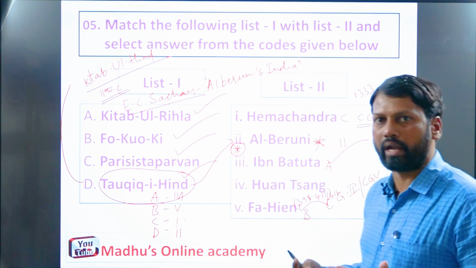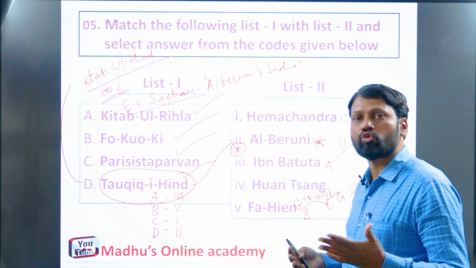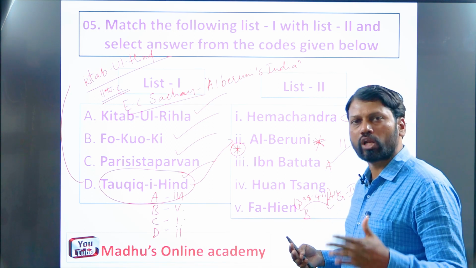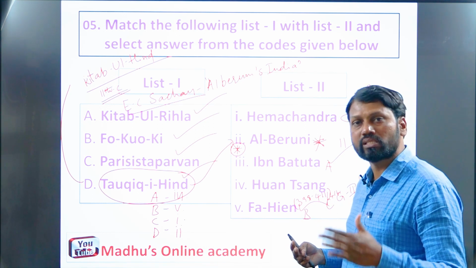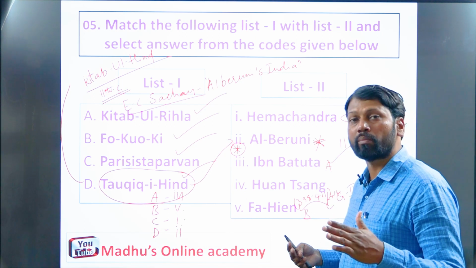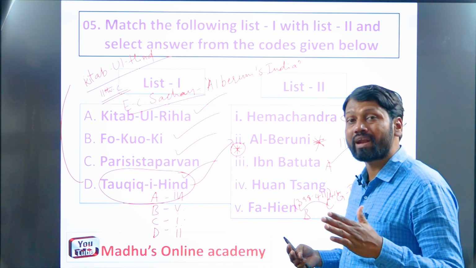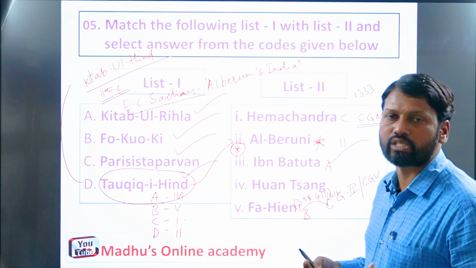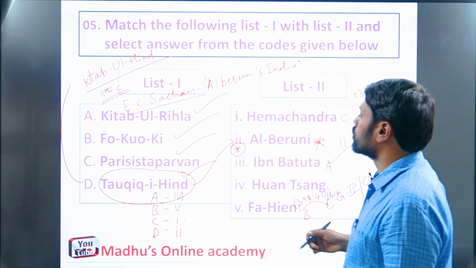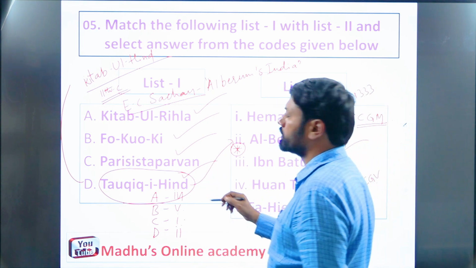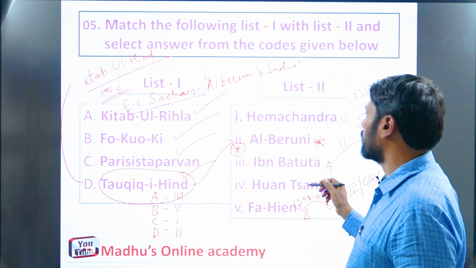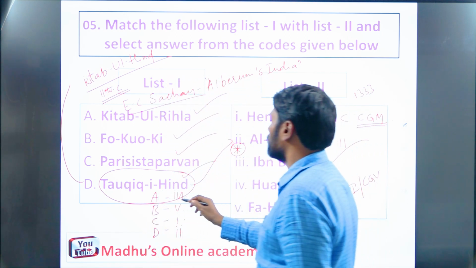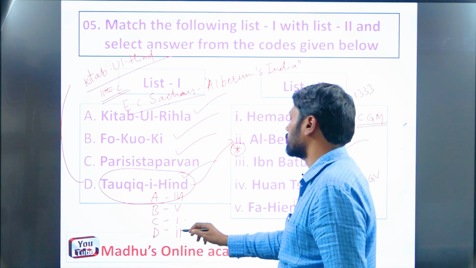That is the purpose behind it. At the same time they tried to copy knowledge from us. For example, many mathematical, astronomical, astrological and medicinal books got translated into English from the original Sanskrit language of India, remember. So this is the significance of Tawfiq-i-Hind or Kitab-ul-Hind. So what is the answer for question number 5? Here, A3, B5, C1, D2, right.